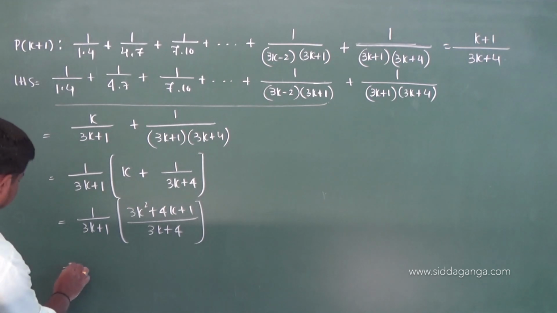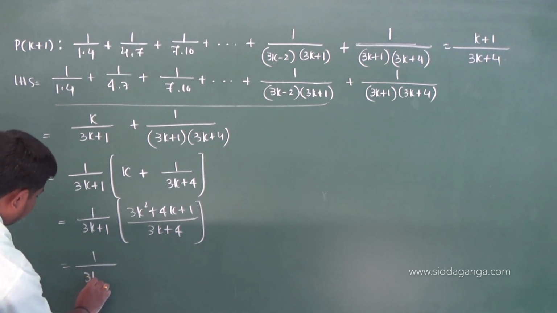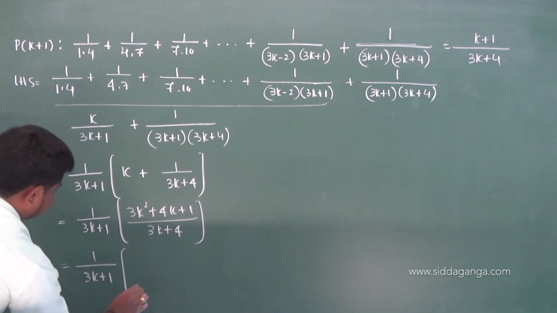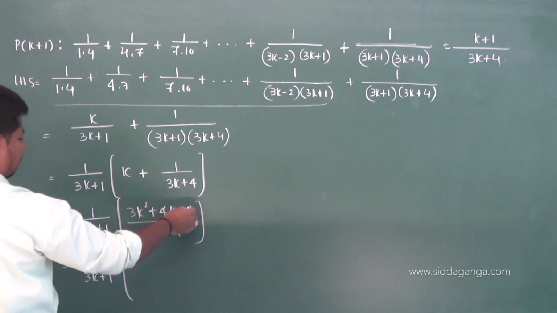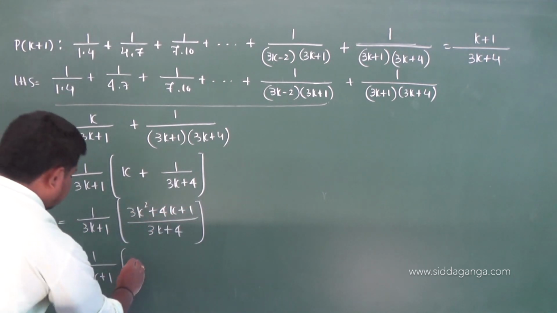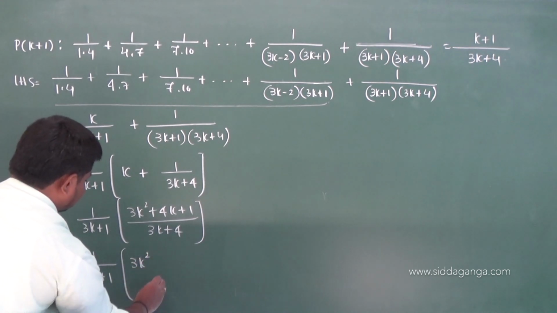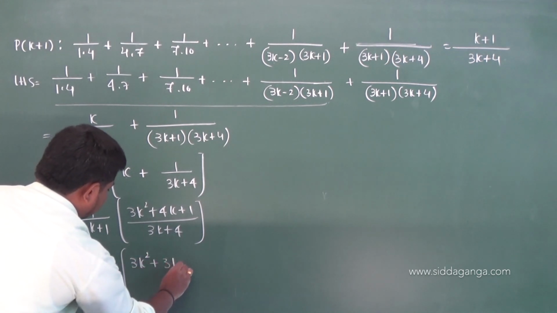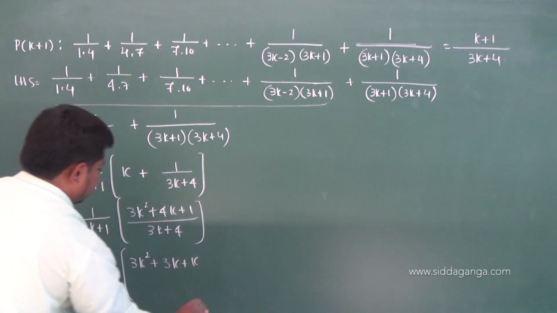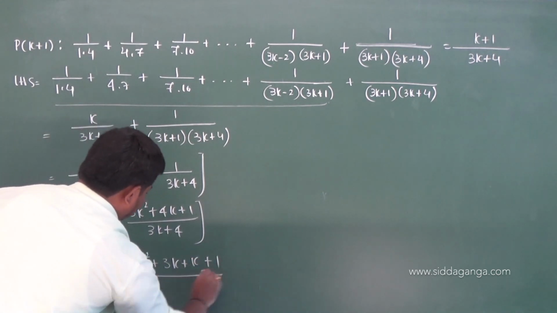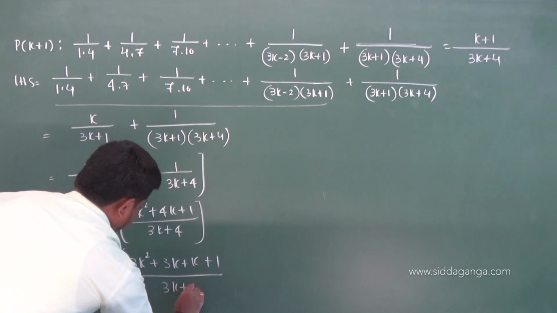So you get 1 by 3k plus 1 into 3k square plus 4k plus 1, over 3k plus 4. I am factorizing this 3k square plus 4k, I am going to write as 3k square plus 3k plus k plus 1, over 3k plus 4.